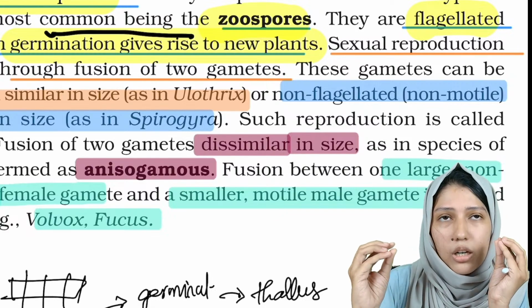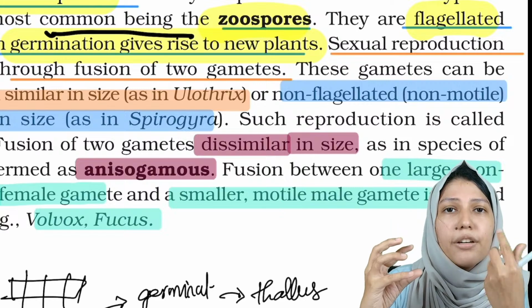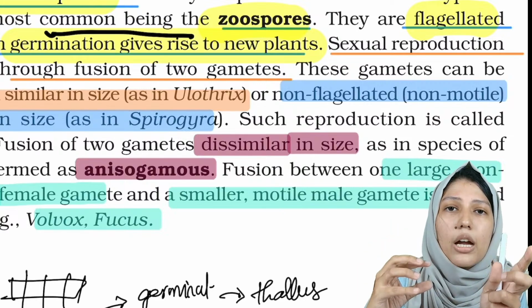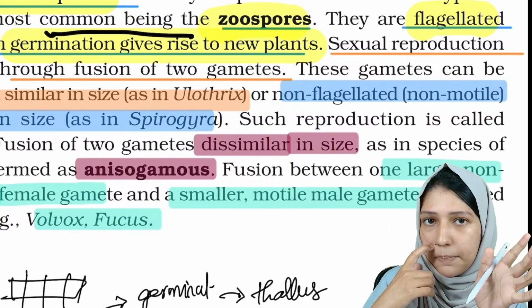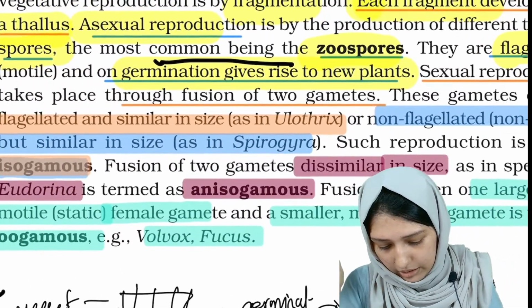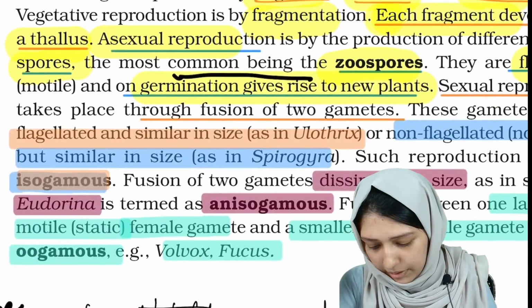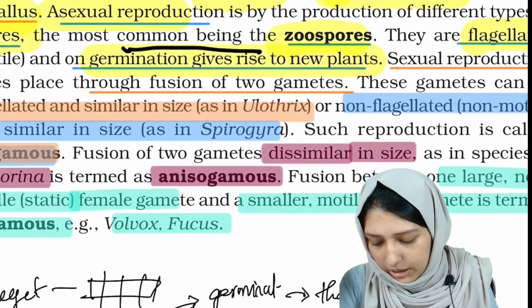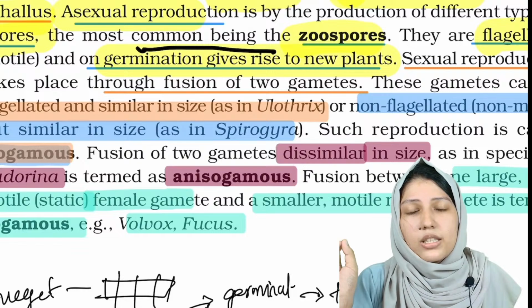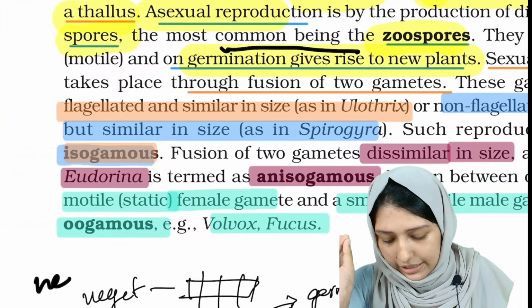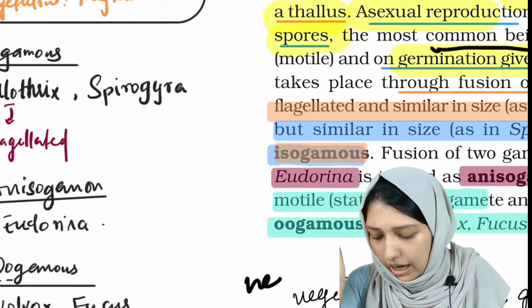If the gametes of different size are fusing, they are known as anisogamous. Okay, let's see what are the examples. So the fusion of gametes, right? These gametes can be flagellated and similar in size. If they are flagellated and similar in size, then they are isogamous.